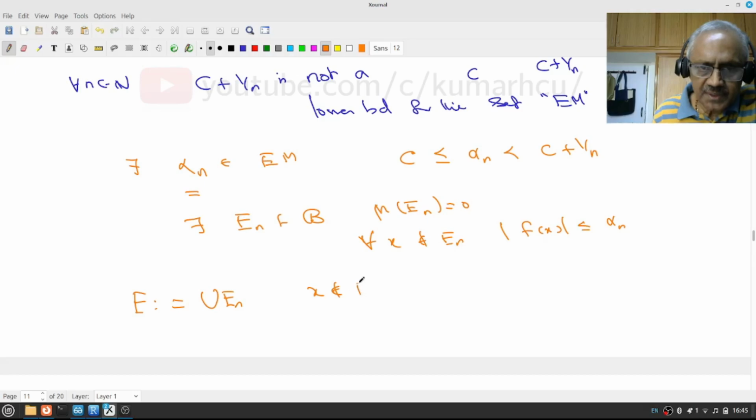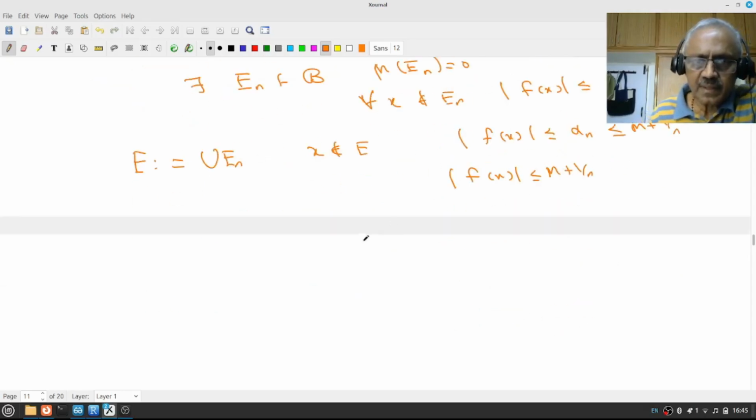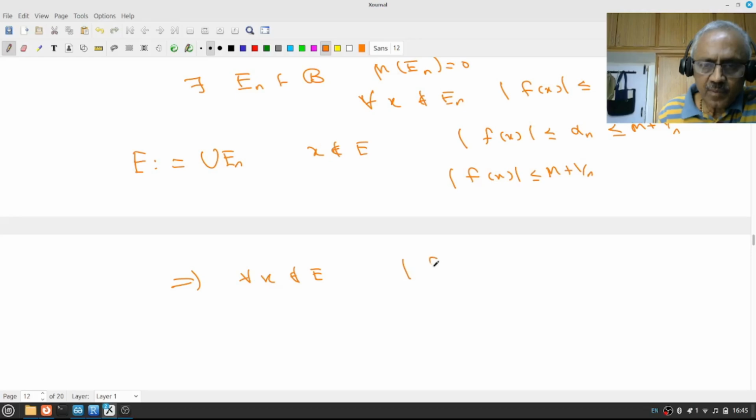Suppose x is not in E. Then what does it mean? My f(x) is less than or equal to alpha n because x is not in En. But alpha n is less than or equal to M plus 1 by n. Therefore, for all x not in E, I have |f(x)| is less than or equal to M plus 1 by n. What does that mean? This means for all x not in E, mod f(x) is less than or equal to M. And notice that a countable union of sets of measure 0 has measure 0, therefore mu of E is 0.